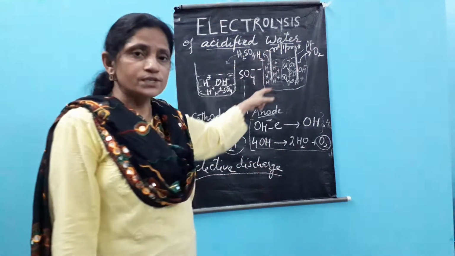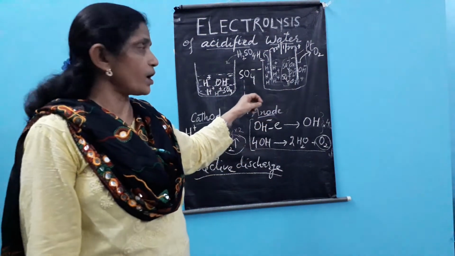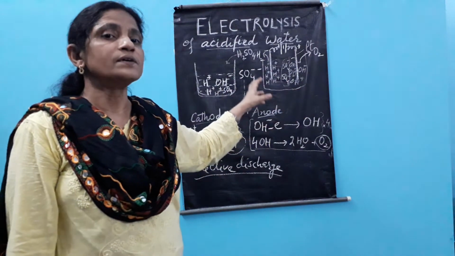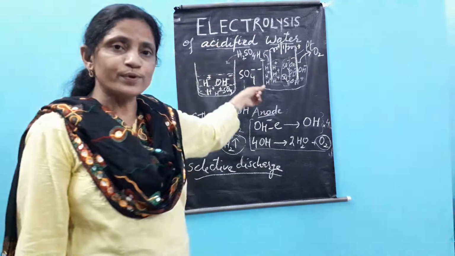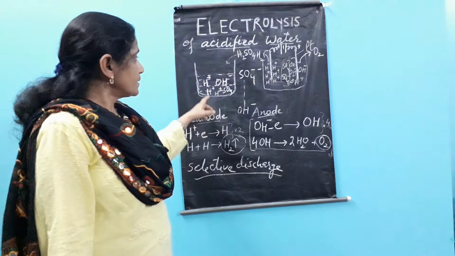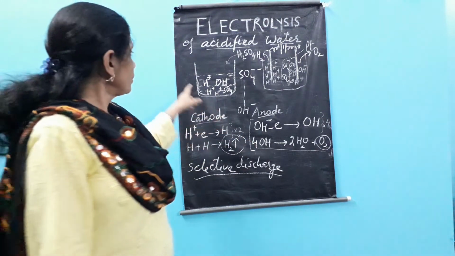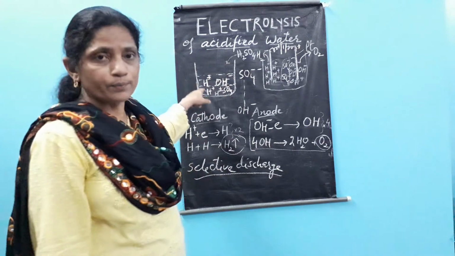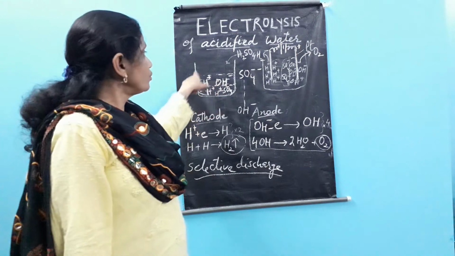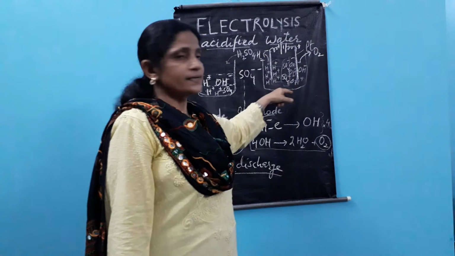So since the concentration of sulfuric acid, or better to say the quantity of sulfuric acid, remains the same throughout, we say that sulfuric acid acts as a catalyst, and so this can also be referred to as an example of catalysis. So this is about the electrolysis of water. I'll summarize once more: water is a polar covalent compound. Ionization takes place by adding some H2SO4, forming H ions and SO4 ions, and H ions and OH ions.